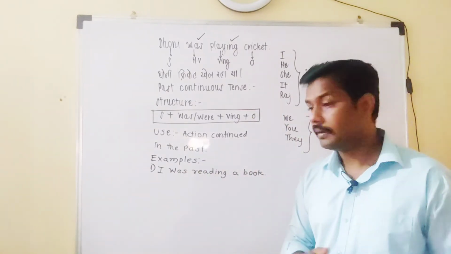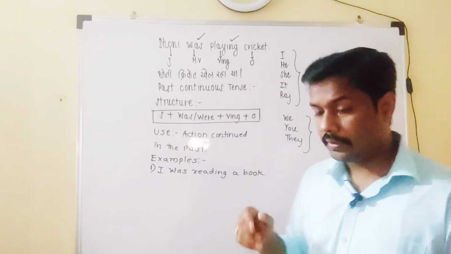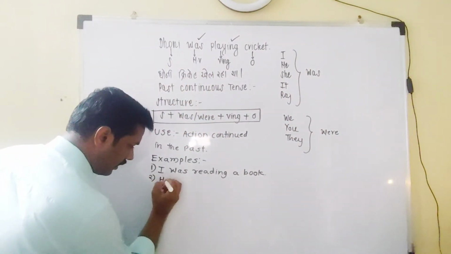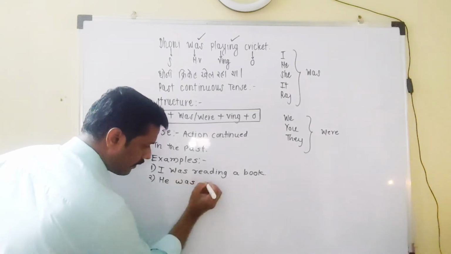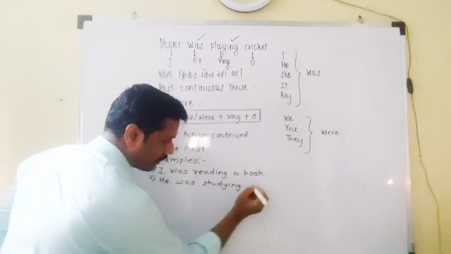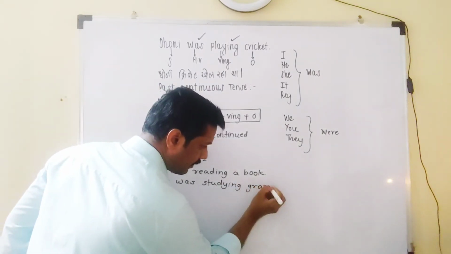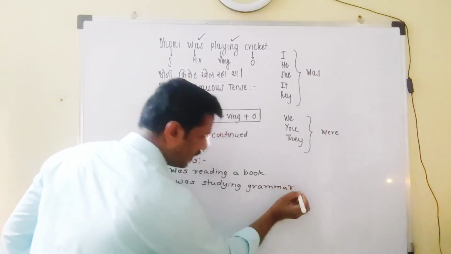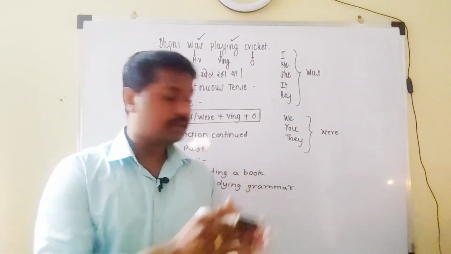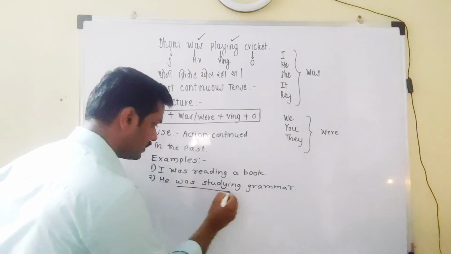Now another sentence. He was studying grammar. It means yesterday at the same time he was studying grammar. So for that we can use this tense.